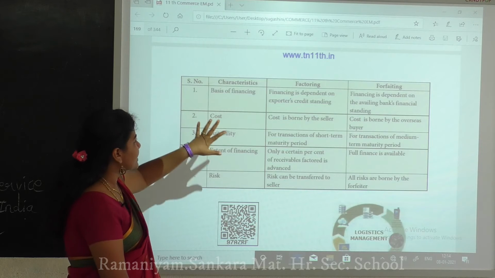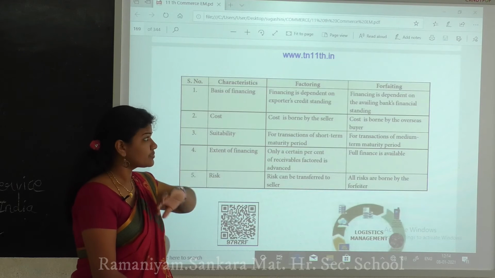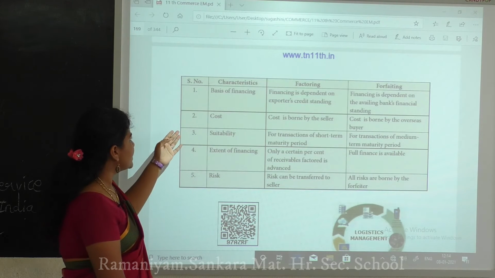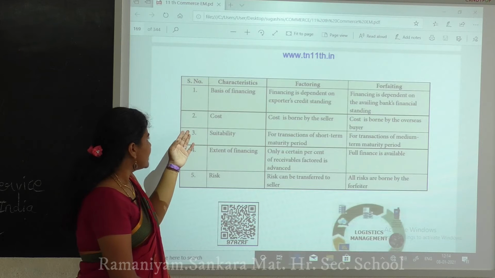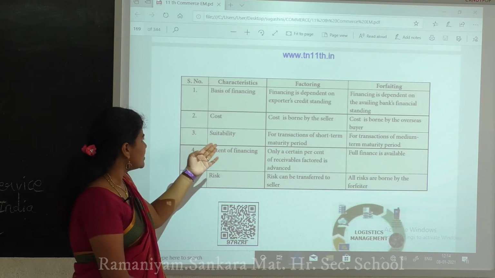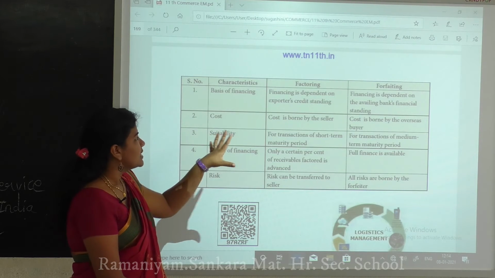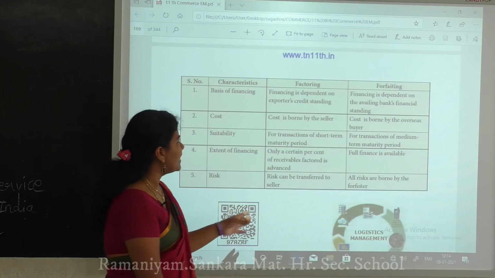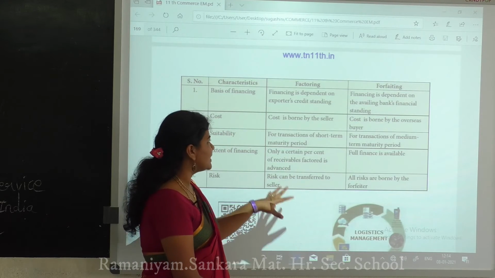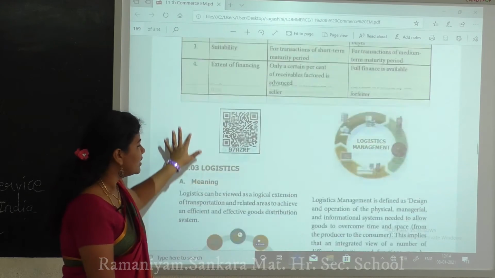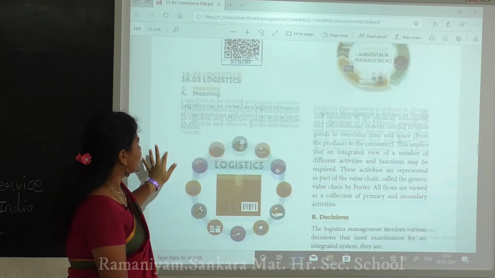Next are the characteristics of factoring and forfeiting. The first is the basis of financing, the second is the cost, the third is the suitability, the fourth is the extent of financing, and the fifth is the risk. Just read out what applies to factoring and what applies to forfeiting. Next is logistics.